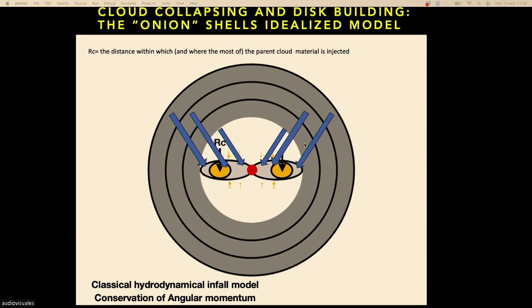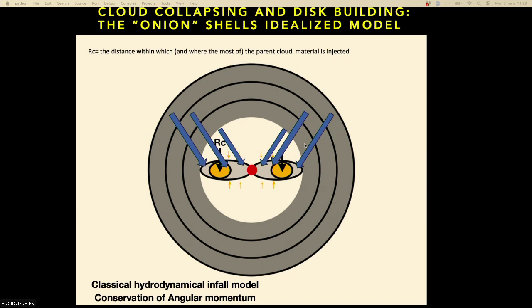So the outer layers of the molecular cloud, naturally, will fall later because they start further, but also they will fall at larger distance from the star. So during the collapse of the molecular cloud, the first region that will be fed will be the inner regions close to the star. And at later times, the regions that will be fed by the molecular cloud are the outer regions, because it will be the outer shell of the molecular cloud, simply by angular momentum conservation, okay?